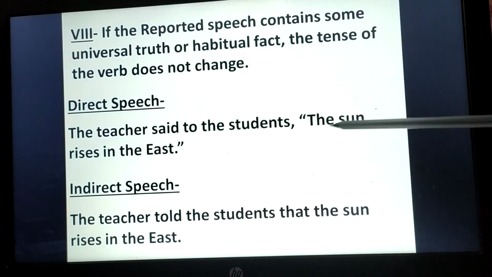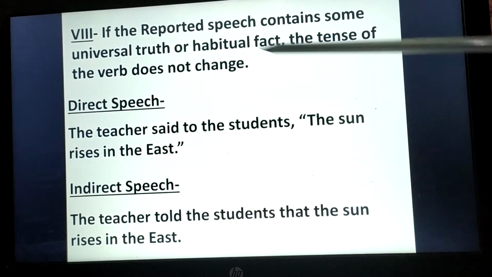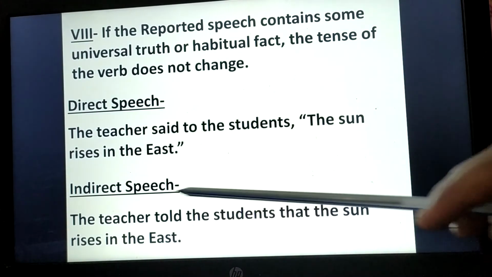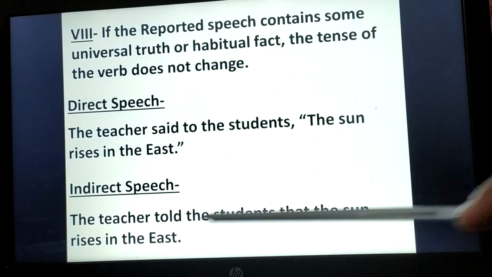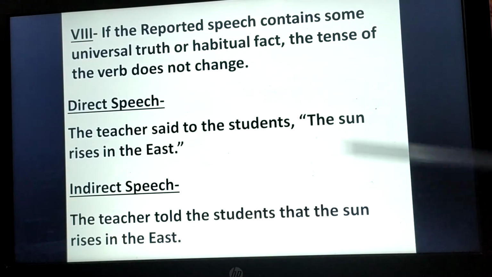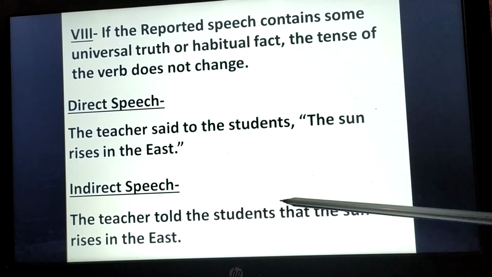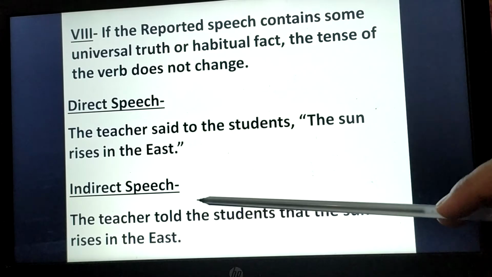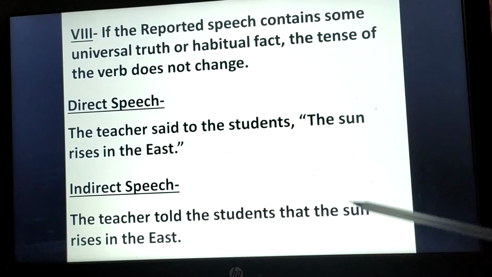Here the reported speech is showing a universal truth. So here the teacher told the students that the sun rises in the east. The tense in the indirect speech remained the same. We did not modify the tense here.